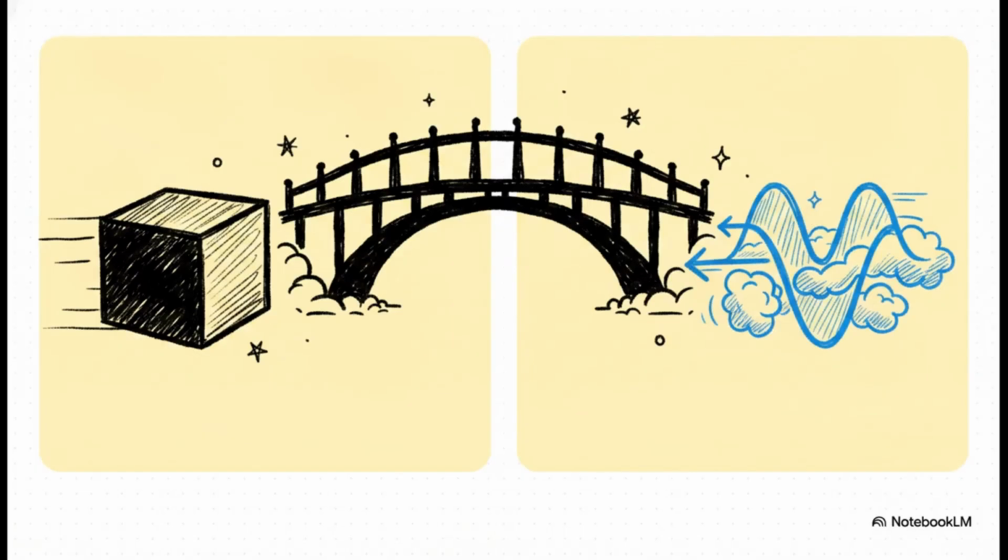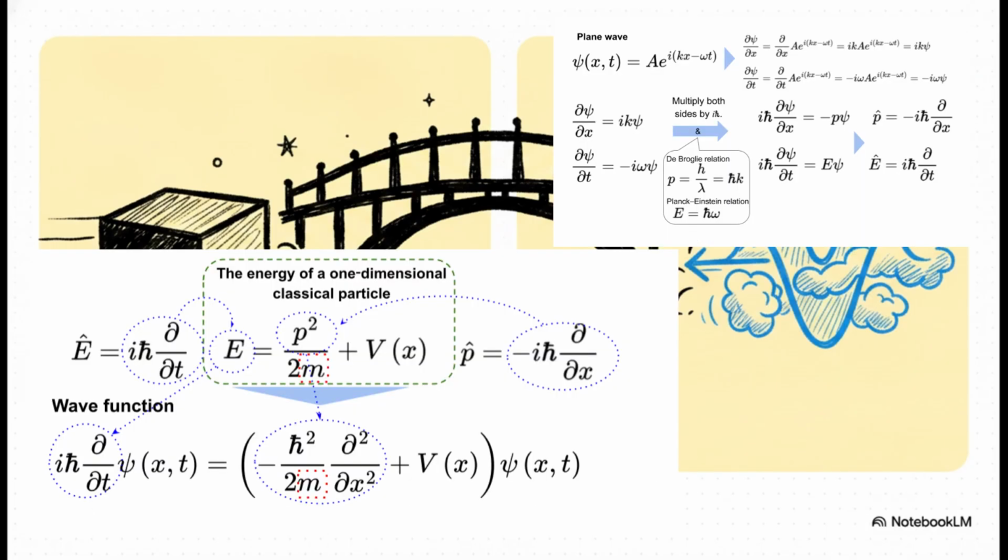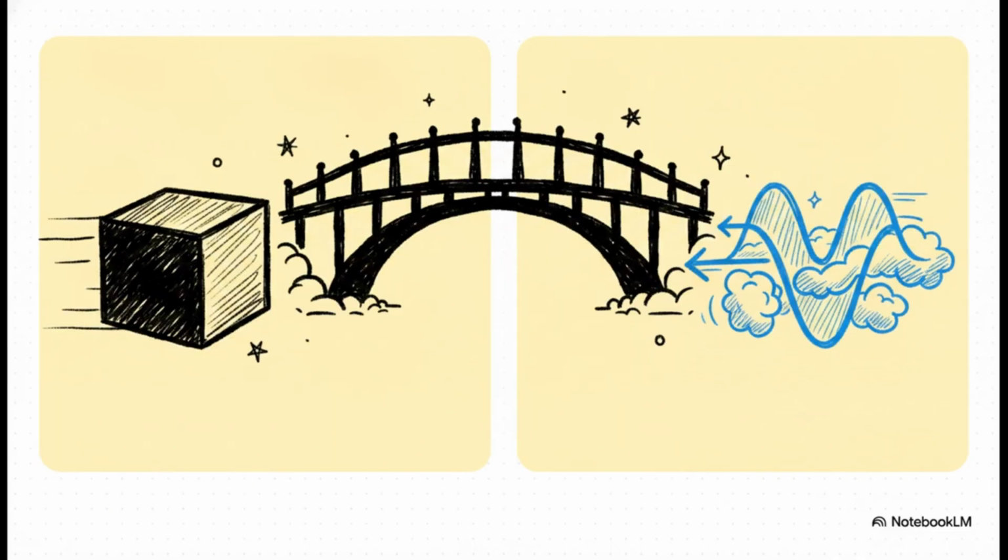The really fascinating part here is looking at how the abstract mass variable, represented as just m in this highly complex quantum equation, is actually bridged straight over from classical mechanics. If you take the classical formula for a one-dimensional particle's kinetic energy, which is just momentum squared divided by 2 times mass, and you apply quantum differential operators to it, which is essentially mapping how it mathematically shifts over space and time, you get Schrödinger's equation. So at this stage in history, mass was a mathematical necessity fundamentally tied to kinetic energy, but its true physical mechanism in the quantum world was still pretty abstract.